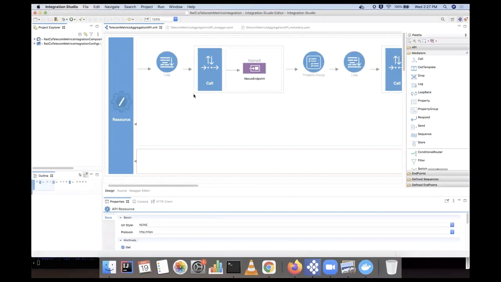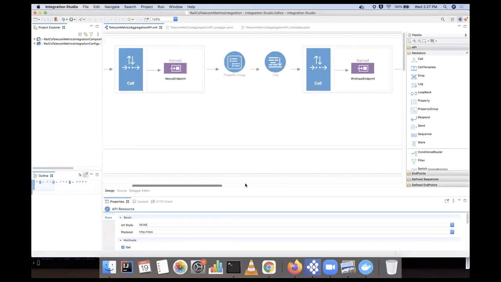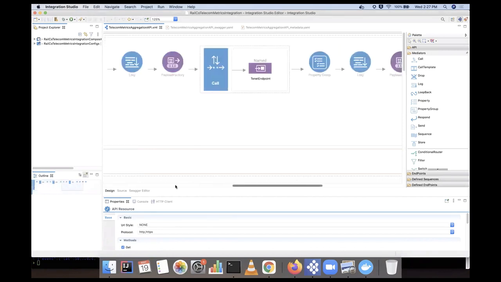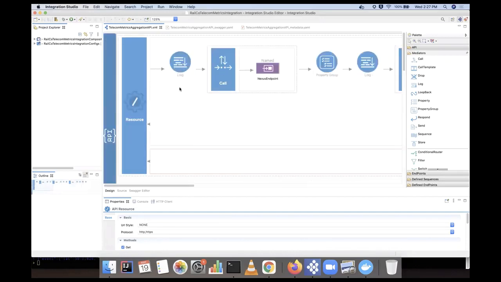So this is the Integration Studio. Those who are familiar with Integration Studio know you can use this to develop your integration service. In this one also, I have developed this integration service, and I have deployed this into the micro integrator runtime, which is the integration runtime, right? So I have already deployed this one.